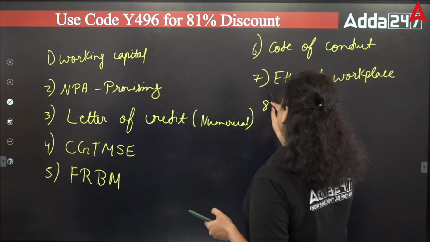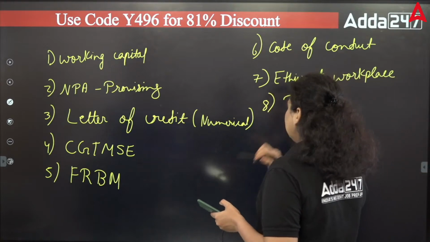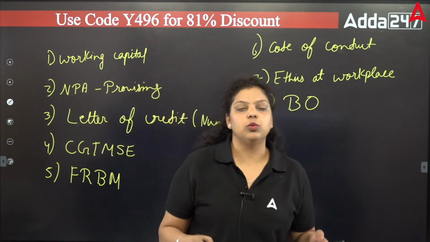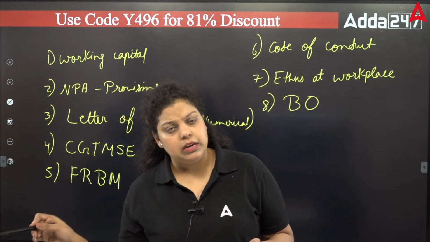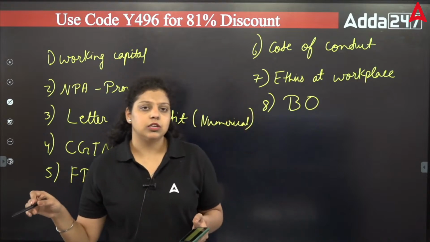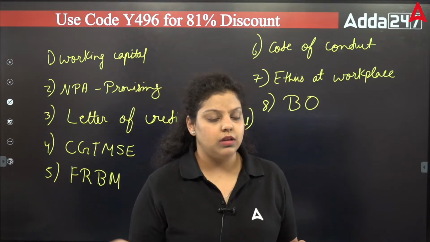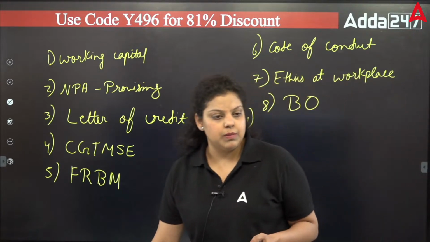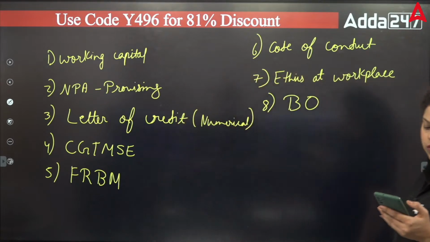One question was asked from the banking ombudsman, which has now become the integrated ombudsman scheme by merging three schemes: the ombudsman scheme for NBFCs, the ombudsman scheme for digital transactions, and the banking ombudsman scheme. All three have been merged, and we got the integrated ombudsman scheme in the year 2021. So one question was from there.